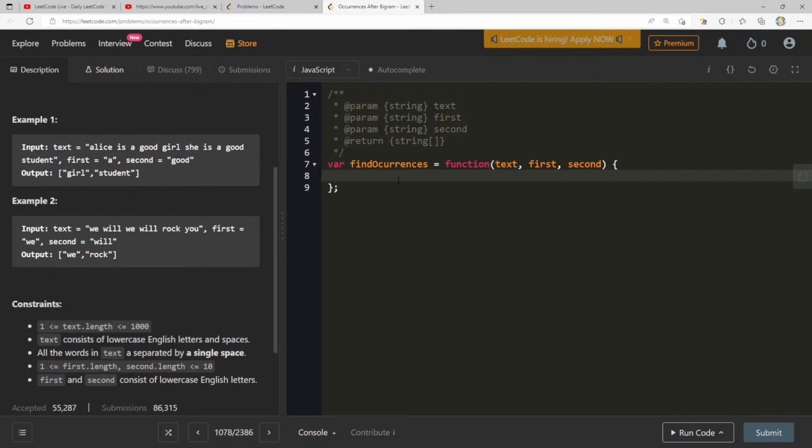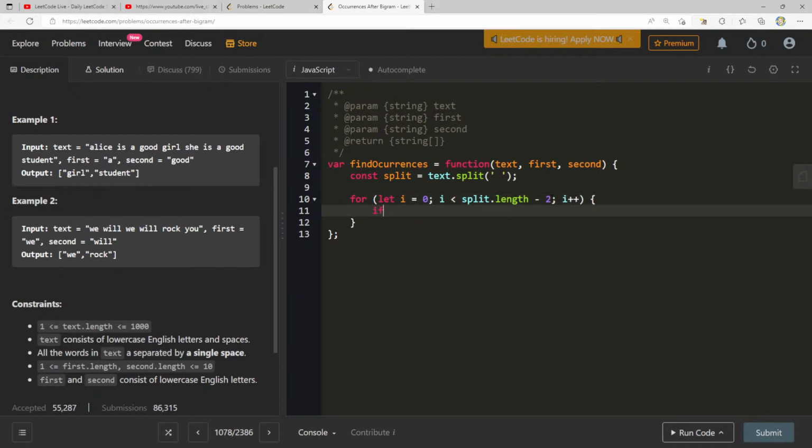All right, sweet. So what I want to do is first split this word by space. So let's say split is going to be text, and I think actually we can just do text.split. Can do this for let i equals 0. Now we want to go up to what? Because you always want to look 2 ahead, right? So because of that, we shouldn't go to dot length or minus 1, right? We want to go to minus 2. So i less than split dot length minus 2, i plus plus.